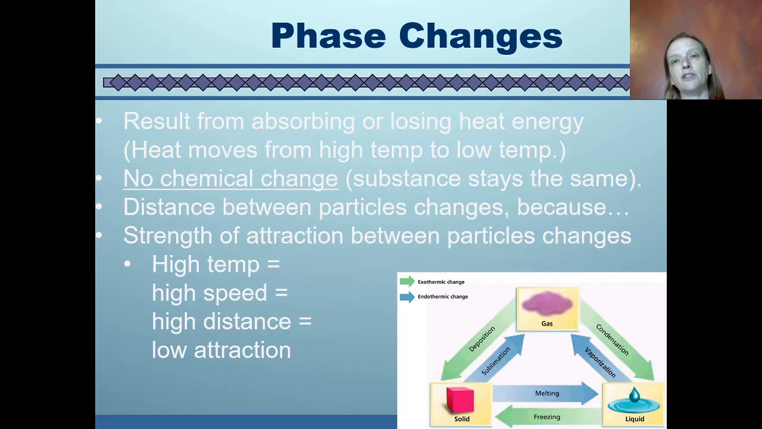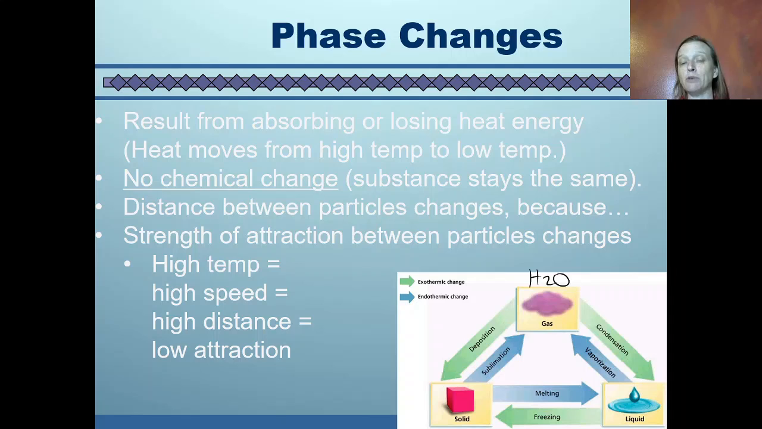So these phase changes, as I said, all result from absorbing or losing heat energy. And remember, heat always moves from a high temperature to a low temperature. These phase changes are not chemical changes because the substance stays the same. In this example, I was using water. In every single picture, we have H2O. The identity of the substance is not changing. However, the distance between particles is changing. We looked at those pictures of solids, liquids, and gases. So the distance between particles is changing because the strength of attraction between the particles is changing.